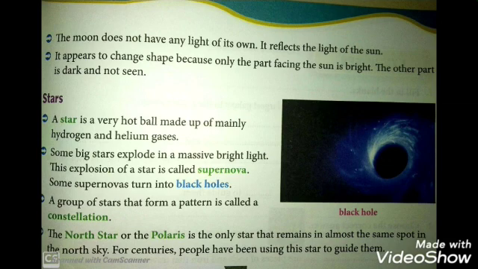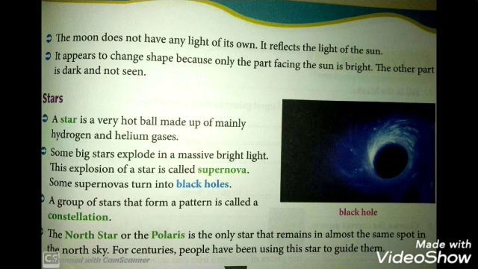The North Star or the Polaris is the only star that remains in almost the same spot in the north sky. For centuries, people have been using this star to guide them.